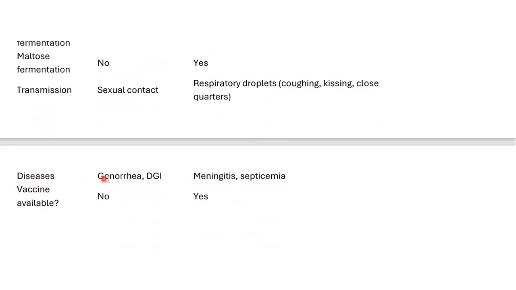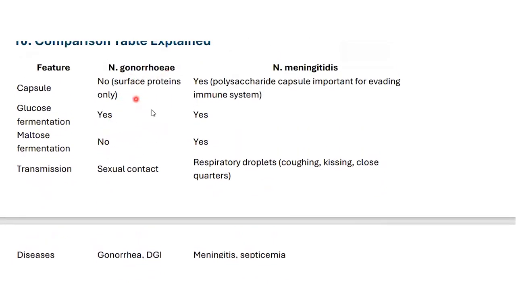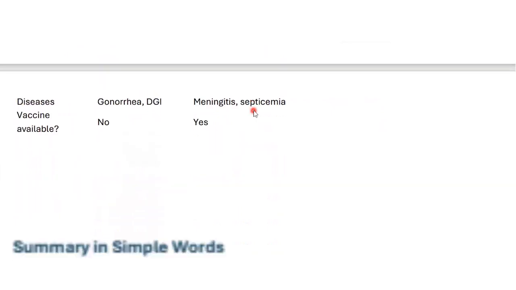Disease: gonorrhea, DGI, and meningitis and septicemia. Vaccine available: there is no vaccine for gonorrhea, but for meningitis, there is a vaccine.